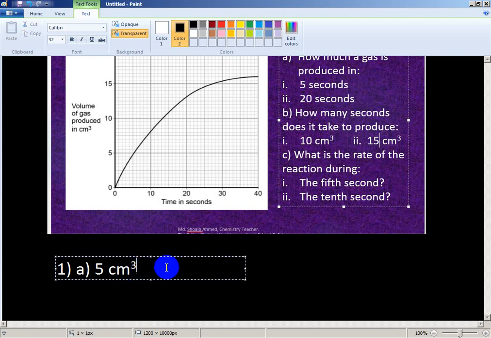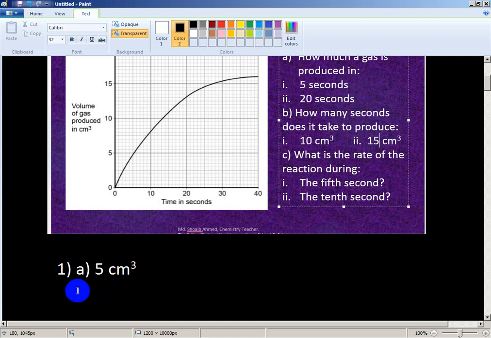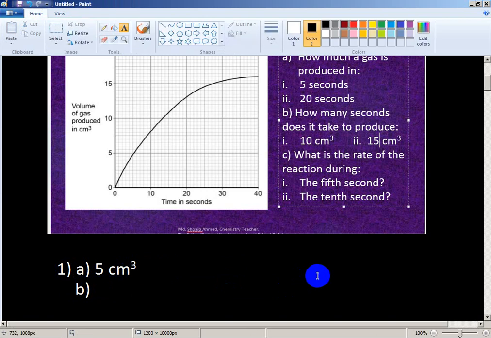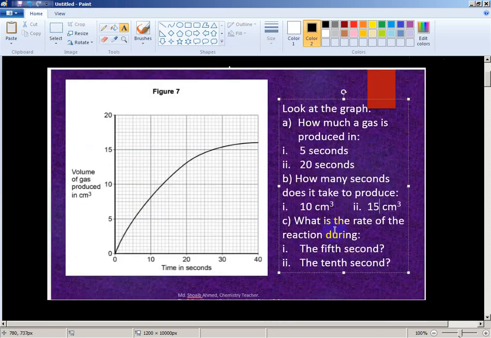Okay, now question number B. What is the answer? When 20 seconds, what is the volume? Here is a 2 unit, correct?